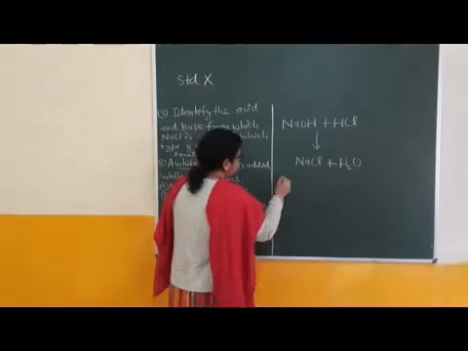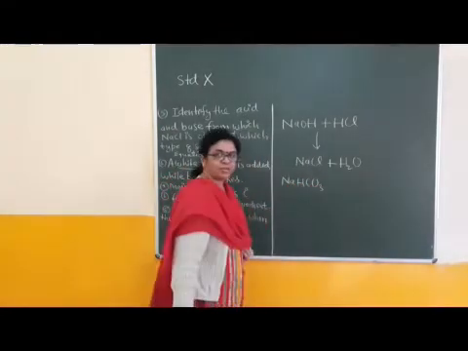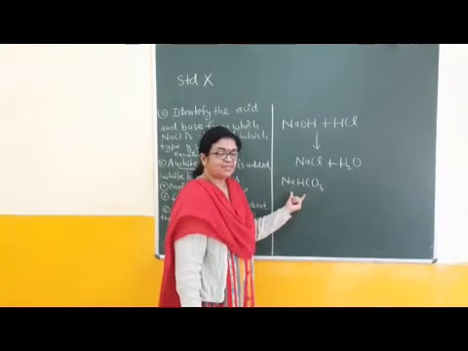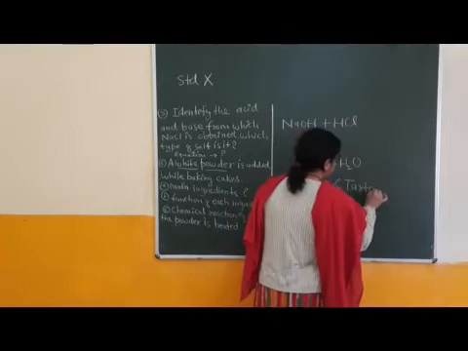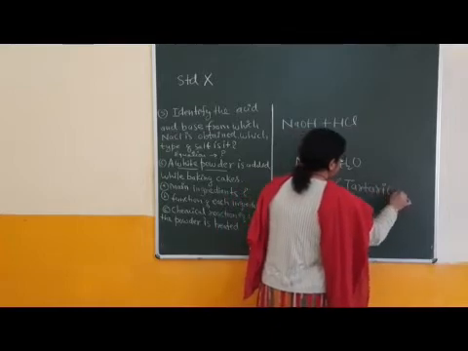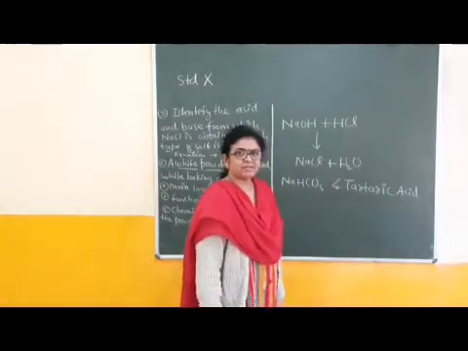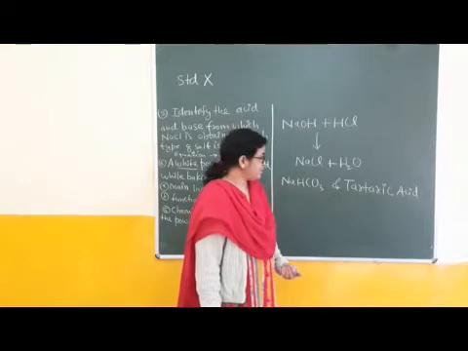First component is sodium hydrogen carbonate or baking soda, right? Second is tartaric acid. Tartaric acid is a mild acid like acetic acid or vinegar, right?